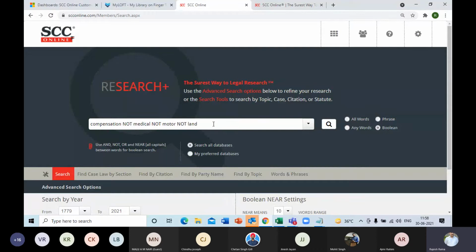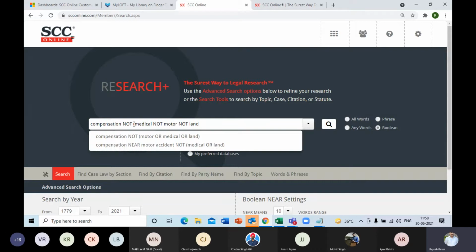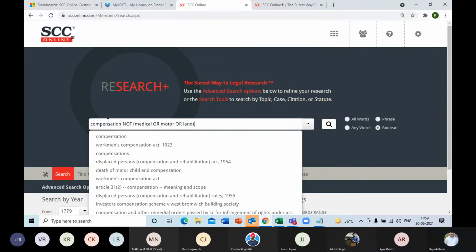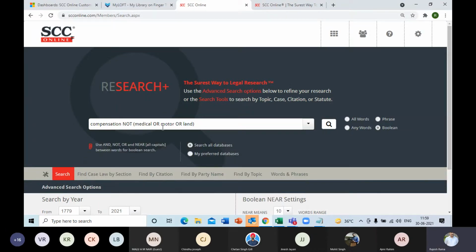Or there could be also that or operator can be used in this case. I'll show you. I'll use this bracket as we did in our school time as a BODMAS, you can say. Same way, I'll put these multiple choices in brackets with or. So this will get first resolved internally while doing the search. And then these all will be kept out of the compensation search, right? And let's now start the search.